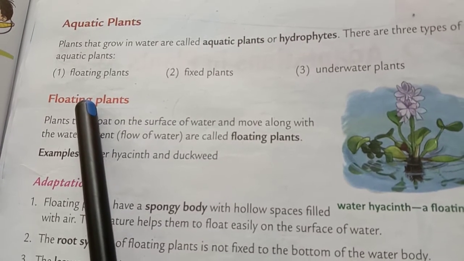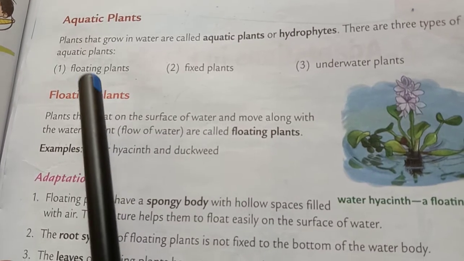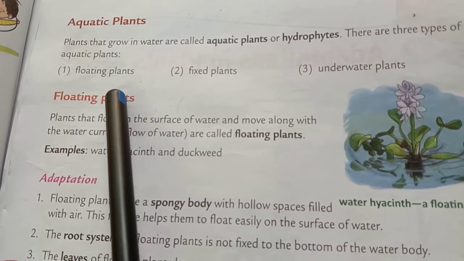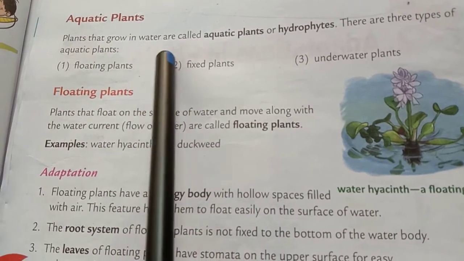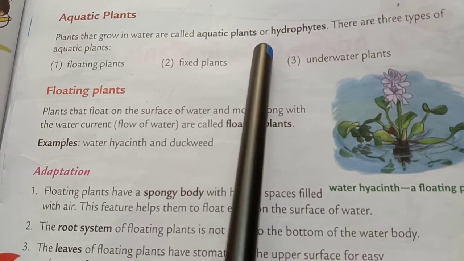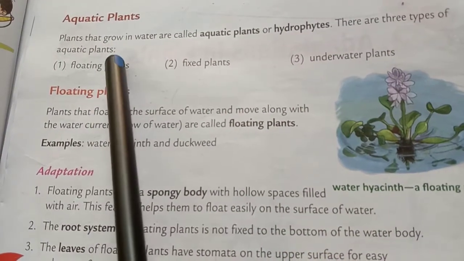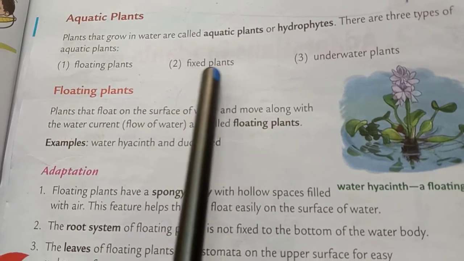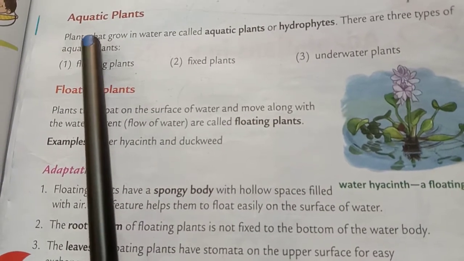So students, as we all know, plants are divided into two parts, that is aquatic and terrestrial. Now we'll learn this in detail. Aquatic plants. Plants that grow in water are called aquatic plants or hydrophytes. There are three types of aquatic plants. Number 1, floating plants. Number 2, fixed plants. Number 3, underwater plants.